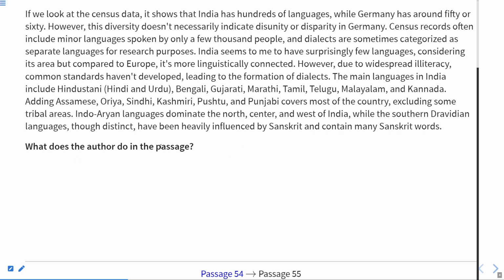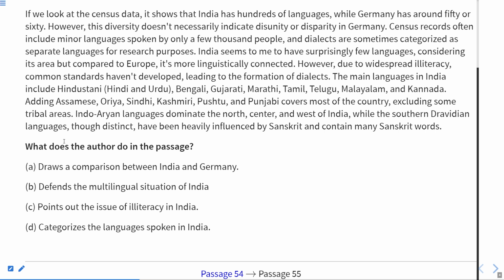What does the author do in the passage? It means what the passage is about, or what the author wants to say, what he wants to inform us about by this passage. So, he draws a comparison between India and Germany, defends the multilingual situation of India, points out the issue of illiteracy in India, or categorizes the languages as spoken in India.